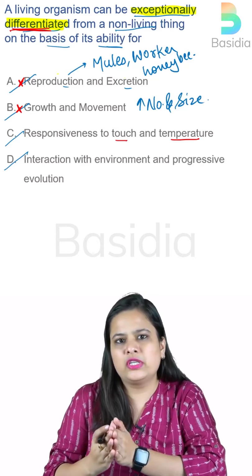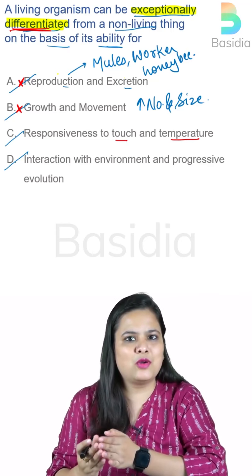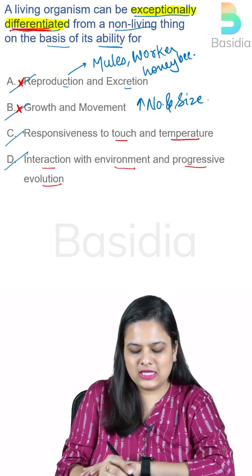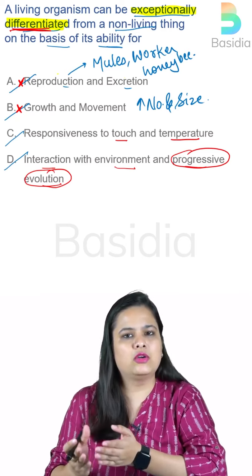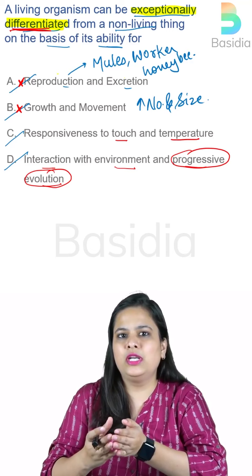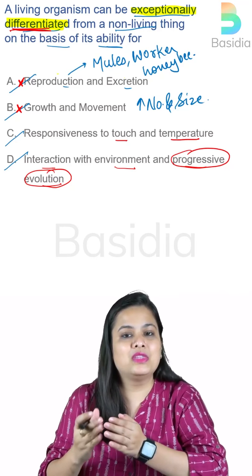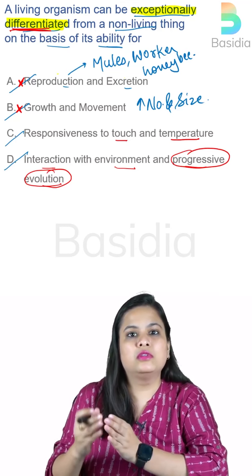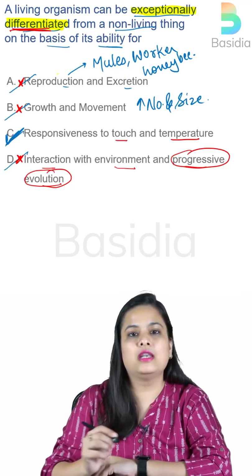So, a small question: do you think that non-living objects do this too? And meanwhile, while you are thinking about it, let's look at the other option as well, the interaction with environment and progressive evolution. Now this evolution cannot be carried out by any organism or a species. If I say that you need to evolve, do you think that this is going to happen? No, exactly, right? So evolution is not in our hand, we don't control the evolution. So option D is also cancelled out, and we are left with only option C.